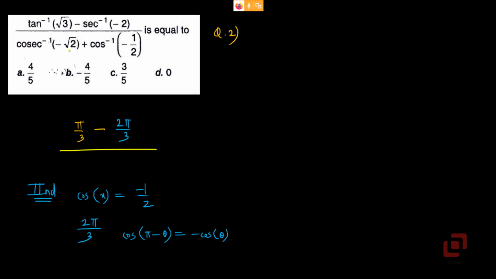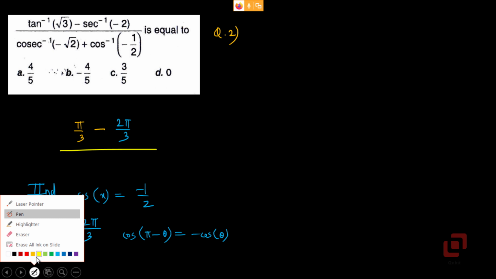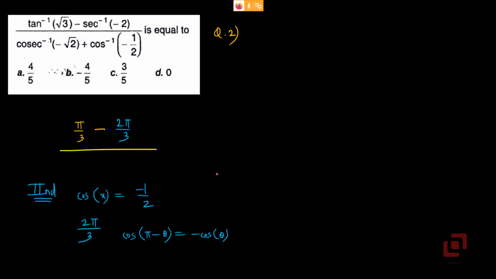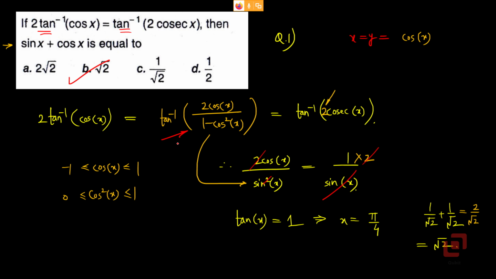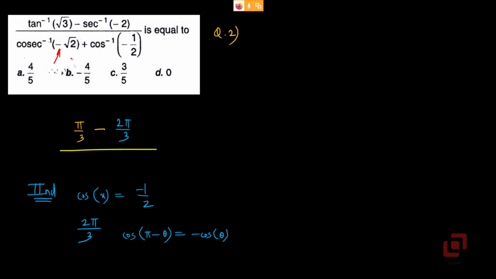Let's now go to cosec inverse of minus root 2. Again go back to cosec inverse. Okay, this one. What is the chosen range? Closed interval minus pi by 2 to pi by 2 excluding 0. Do we have the negative ratio? Yes, our ratio is negative. So what does that imply? That implies that we should look for an angle in the fourth quadrant whose sine is minus 1 upon root 2. Okay. So do we have that angle? Yes, it is minus pi by 4.